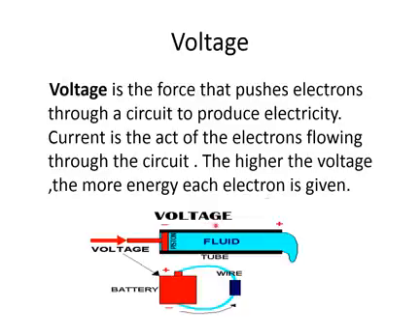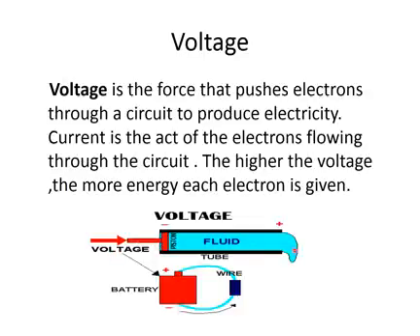Voltage is basically the push or the force which is given to the electrons in a circuit to move through the circuit. As you can see in the figure, we have taken the example of a piston filled with some fluid. When the piston moves, it will push the fluid out.